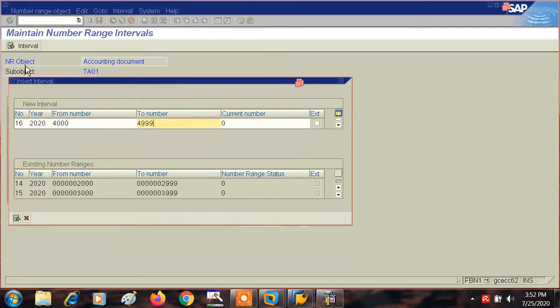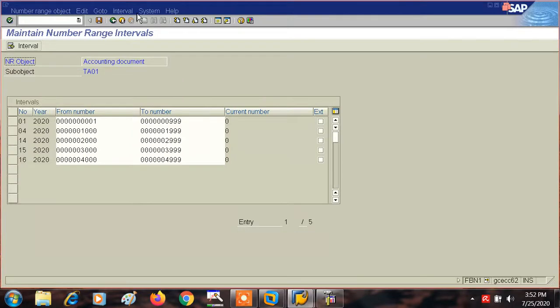Okay, so like that you have to create all these number ranges. Now there are some more number ranges which I will tell you later, but before this, why I am creating these number ranges without any sequence, let me make you understand that. Save.